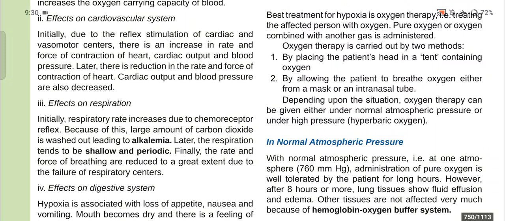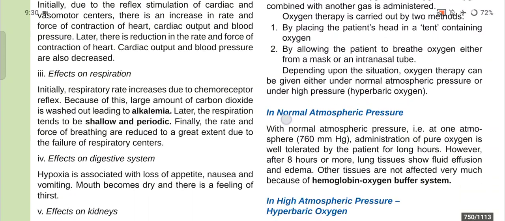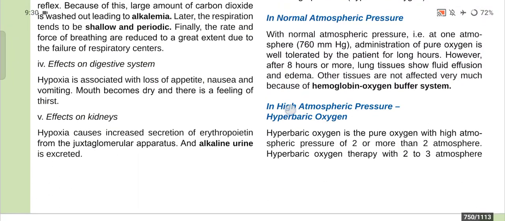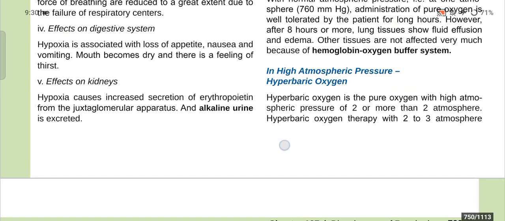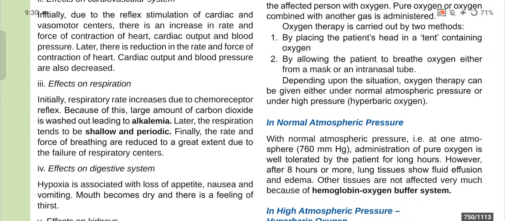Later, the respiration tends to be shallow and periodic. Finally, the rate and force of breathing are reduced to a great extent due to the failure of respiratory centers. Effects on digestive system. Hypoxia is associated with loss of appetite, nausea, and vomiting, and the mouth becomes dry and there is a feeling of thirst. Effect on kidney. Hypoxia causes increased secretion of erythropoietin from juxtaglomerular apparatus and alkaline urine is excreted.